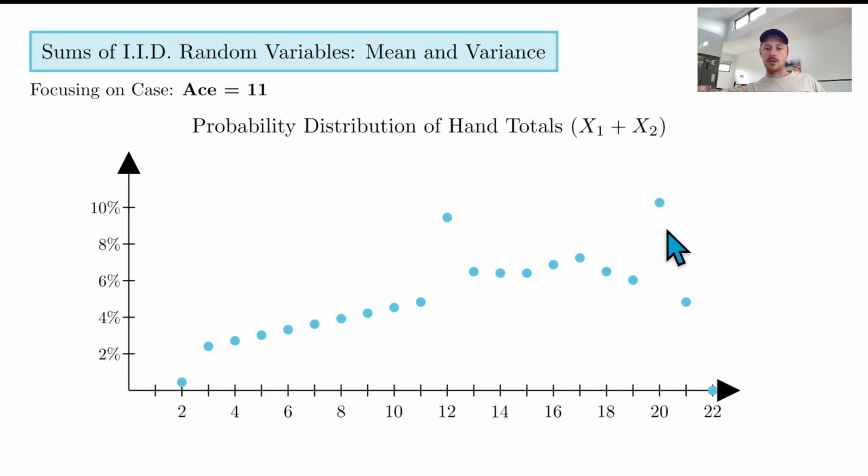20 comes up a lot because there are lots of 10s in the deck: you've got Jack, Queen, King and 10. So 20 is the most common hand you're going to get, which is good because it's a pretty good hand in blackjack. But you can see that this is much more spread out, or maybe you can't. It's a bit hard to tell, but this distribution is more spread out. So the variance has increased. There is a larger spread. And this is how it's increased.